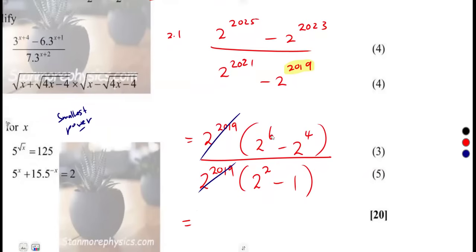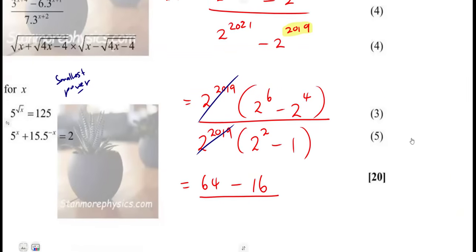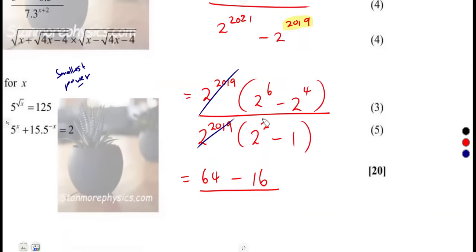2 raised to the exponent of 6. 2 is multiplying itself 6 times. All right. So that was going to give us 64. 2 to the exponent of 4, that was going to give us 16. Here you can even use a calculator, guys. No one is going to know that you have used a calculator to simplify 2 to the exponent of 6 if you do not know this, all right? 2 to the exponent of 2, that's 4, minus 1. Then subtract 64 minus 16, that's 48 over 4 minus 1, which is 3.